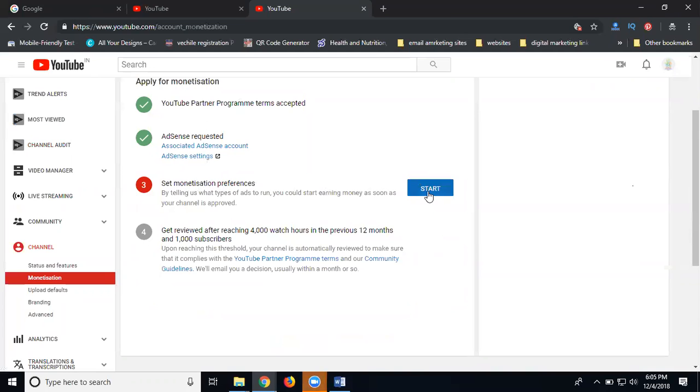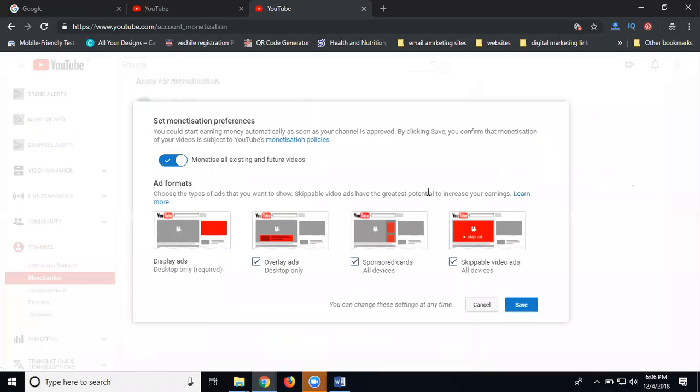Click for start. That means your 4 types of ads. Just click start: display, overlay, sponsor card, and skippable ads. Apply to all existing and future videos, any kind of videos. So this is the 4 types.